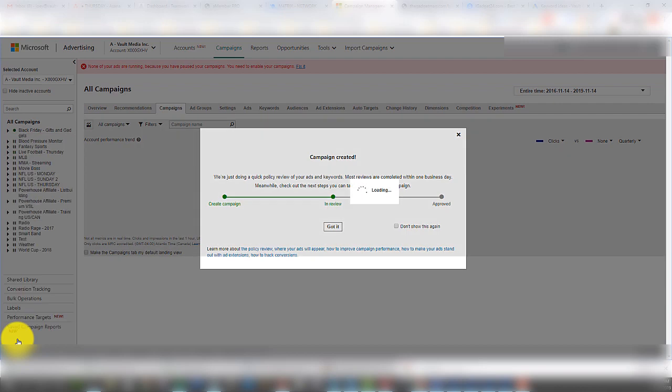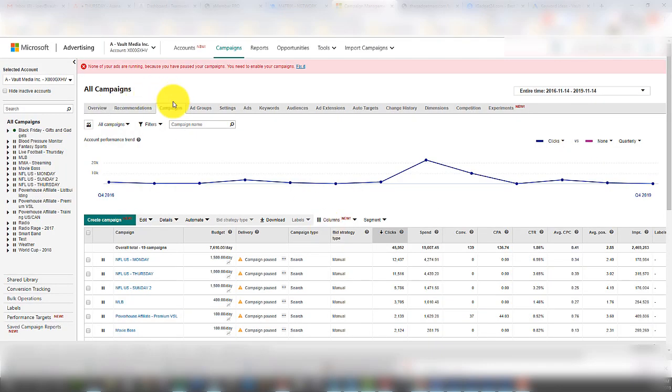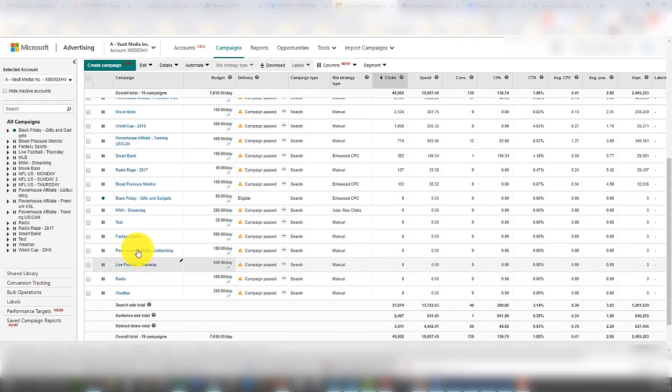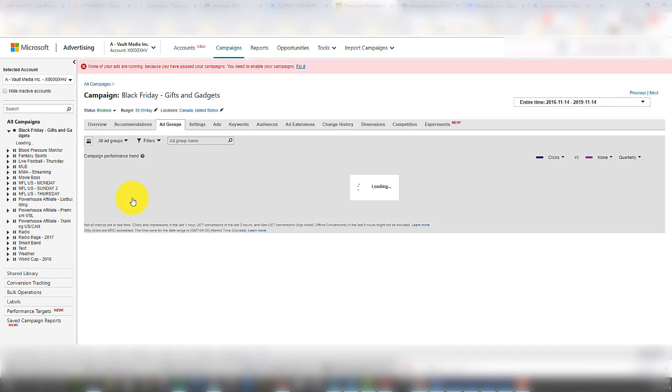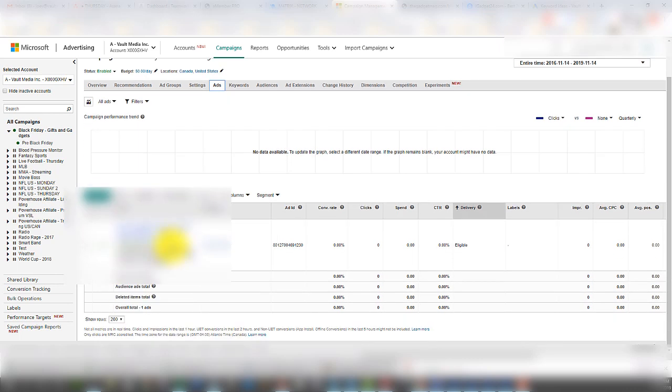Save that. Campaign is created. Got it. All right. Awesome. Now I wait for my ads to deliver. Right now they are likely just in the process of being reviewed. So let's have a look and see. Sometimes if your account is a long-standing account, it'll automatically be ready. Yeah, so this one's already approved, eligible to run. So it's likely going to start delivering in the next few minutes.